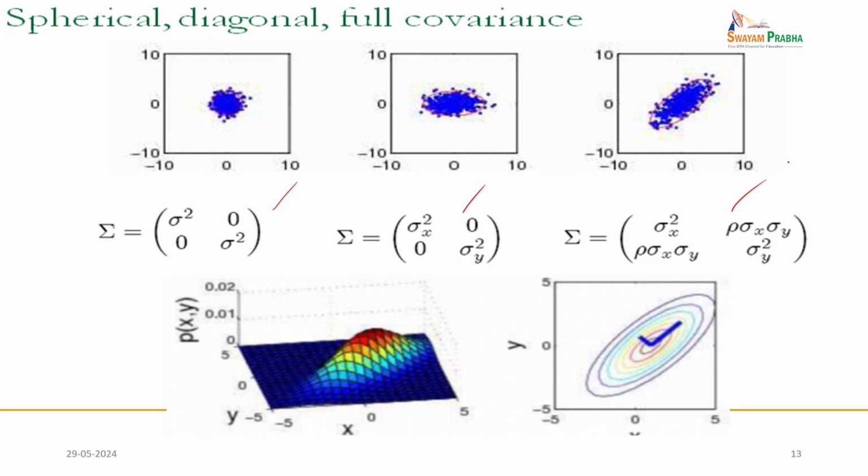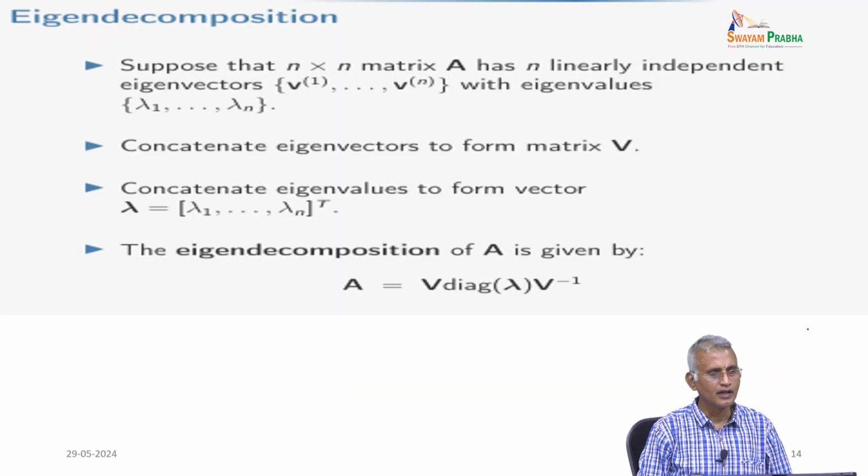Using the covariance sigma x square, rho sigma x sigma y, rho sigma x sigma y, sigma y square, the corresponding pictures of the spherical, diagonal, and full covariance are demonstrated here. And with the help of MATLAB, we can easily picturize the 3-dimensional effect of this curve. Next, we are going to discuss eigen decomposition.